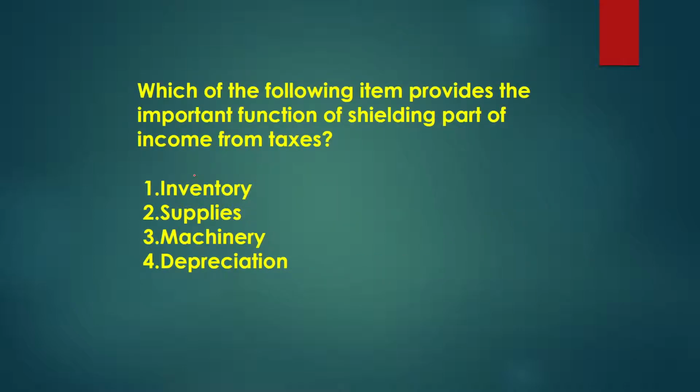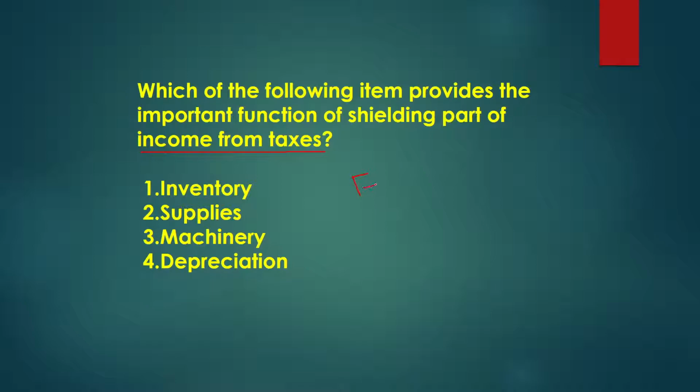Then we have: which of the following items provides the important function of shielding part of the income from taxes? First is inventory, second is supplies, third is machinery, and fourth is depreciation. Let's see what a shield is in the case of income taxes.